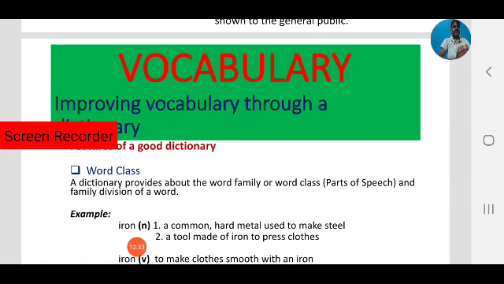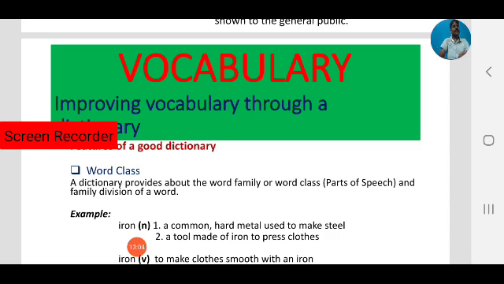Next, word class, that is another feature of a dictionary. First is alphabetical order. Second, we can find the meaning or meanings of the word. Next is word class. What is word class? Word class means word family. A dictionary provides the word family or word class, that is parts of speech, as we have discussed in previous sessions. Every word has its own duty in a sentence.